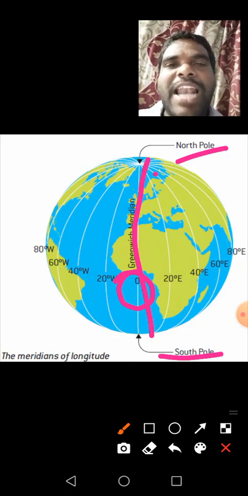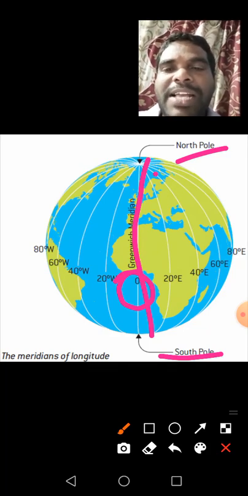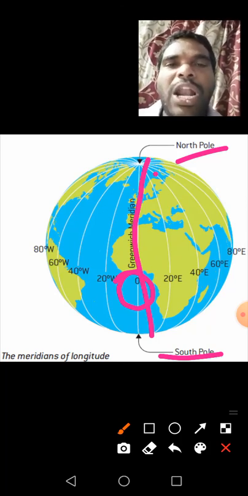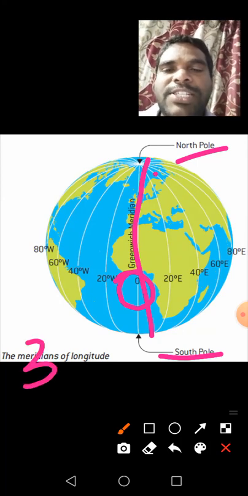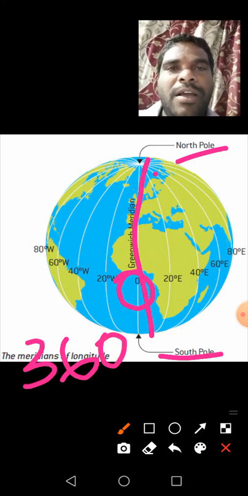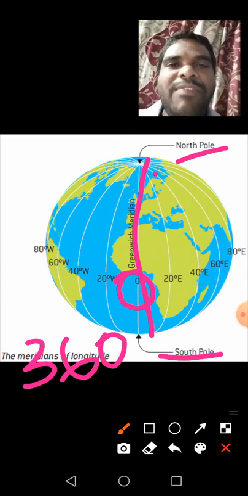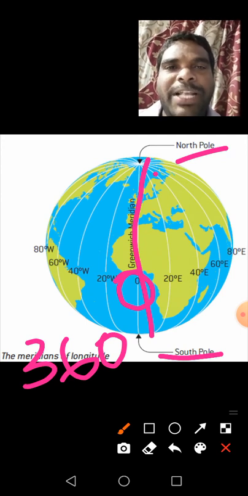Yes, understand, children? Meridians are also called longitudes. Total how many longitudes are there on the globe? See, 360 meridians, including the Greenwich meridian.